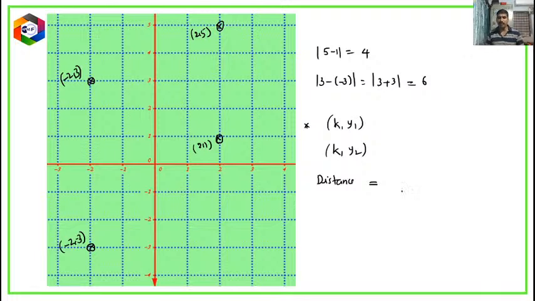You all are following very nicely, and the distance will be equal to mod y1 minus y2 or else mod y2 minus y1. So even if the points are parallel to x-axis, points on the x-axis or parallel to x-axis, it is mod x1 minus x2. Points on the y-axis or parallel to the y-axis, it is mod y1 minus y2.